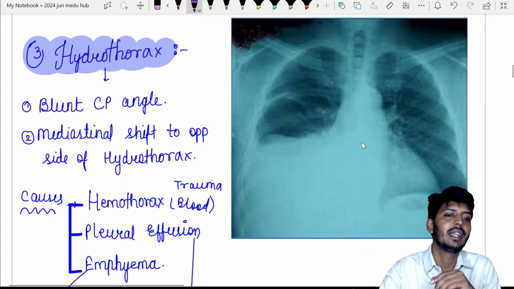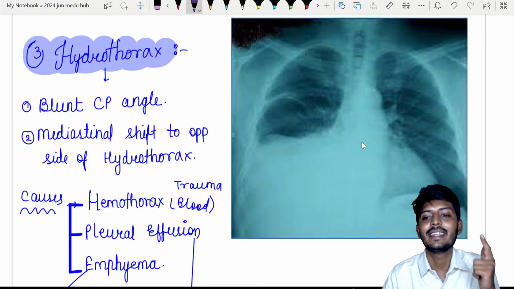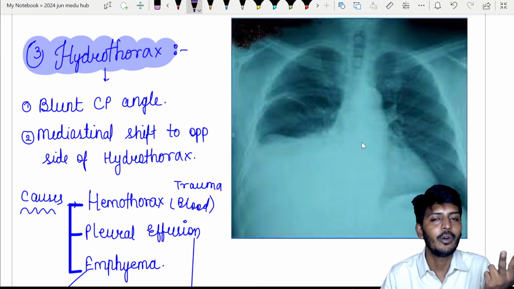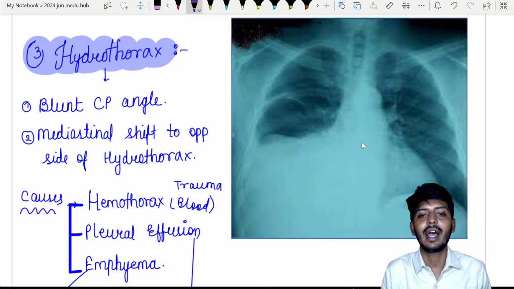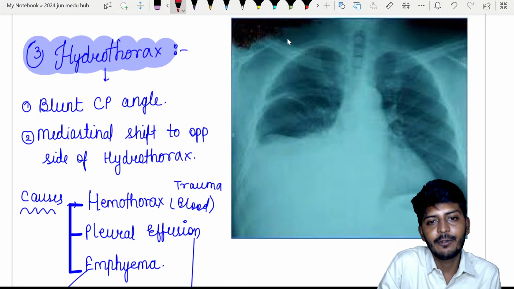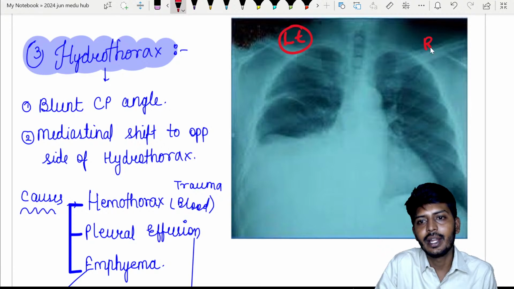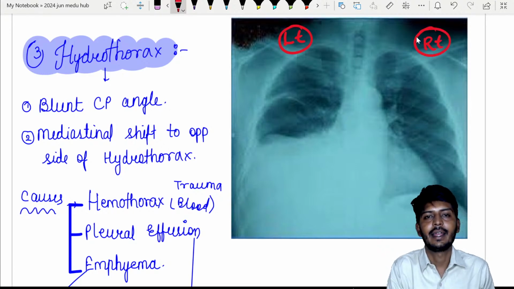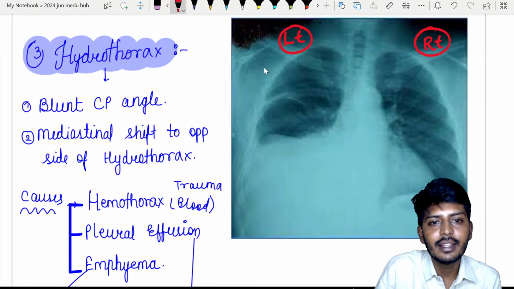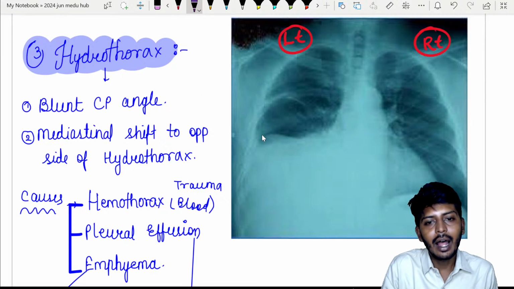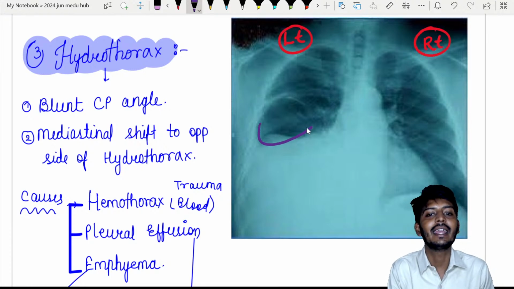The next important thing, let's understand. Whenever I tell you, what are the three things? A for angles, B for bronchovascular marking, and C for cardiac borders. When you look at this chest X-ray, this is the left side, and this is the right side. If you notice here on the left side, what is there? Blunting of the CP angle.